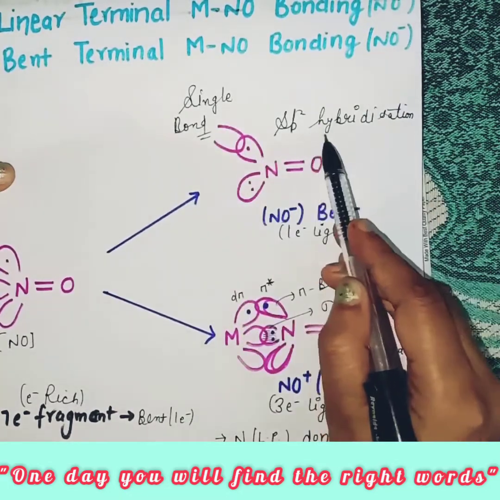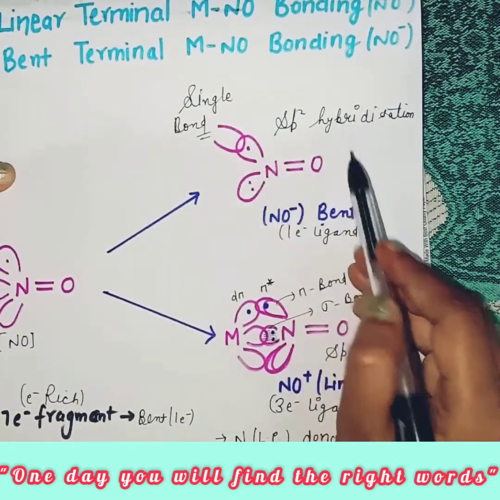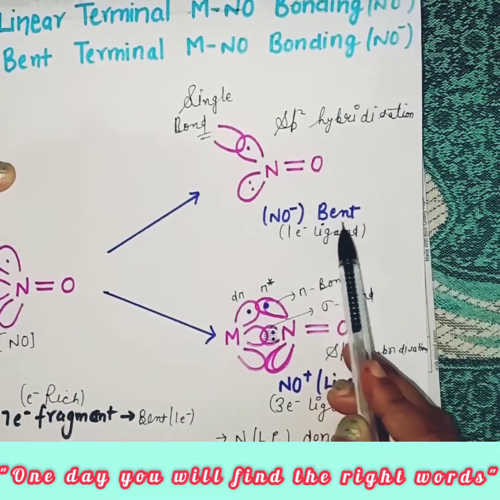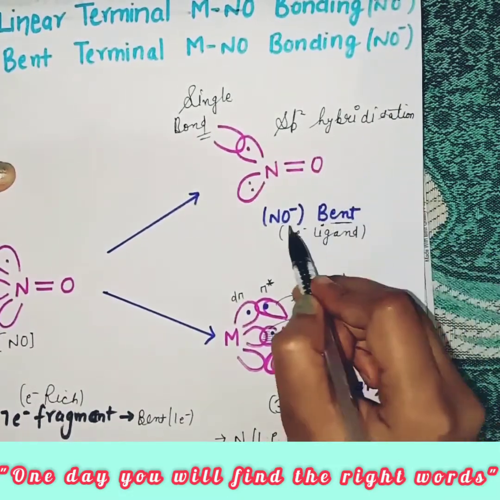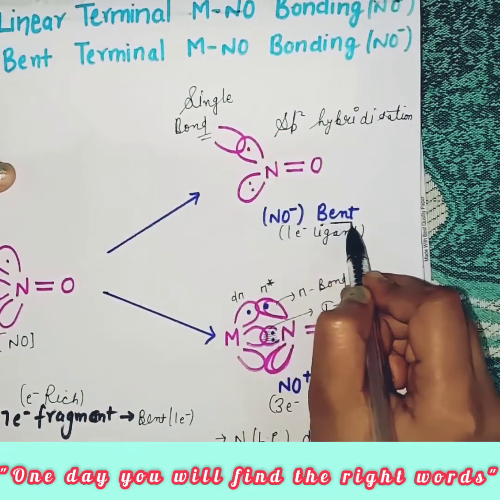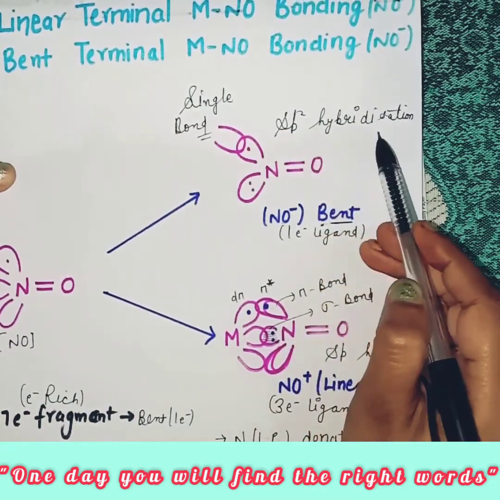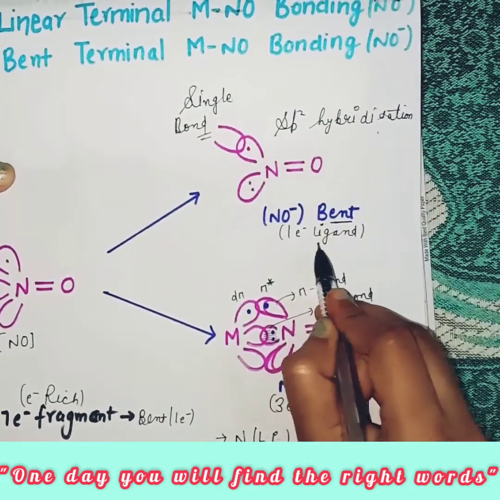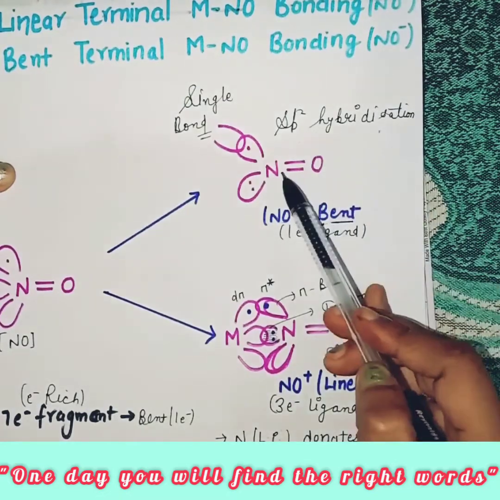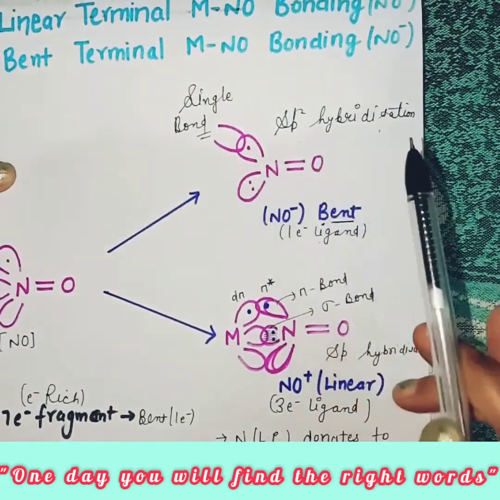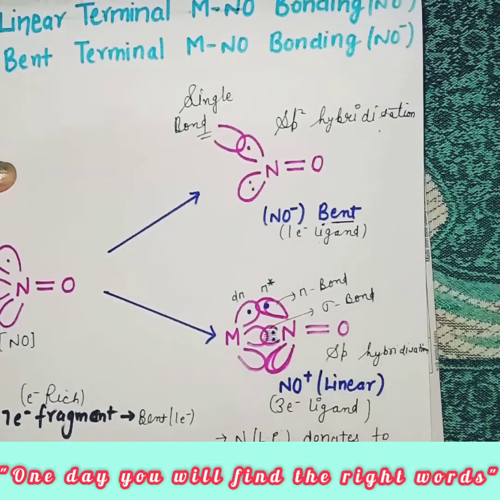So the hybridization in this case is sp2. So what's the conclusion from this? NO negative forms bent bonding, has sp2 hybridization and donates 1 electron. In this ligand, NO donates only 1 electron to the metal atom.